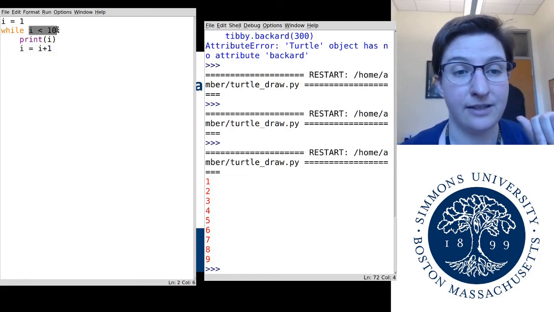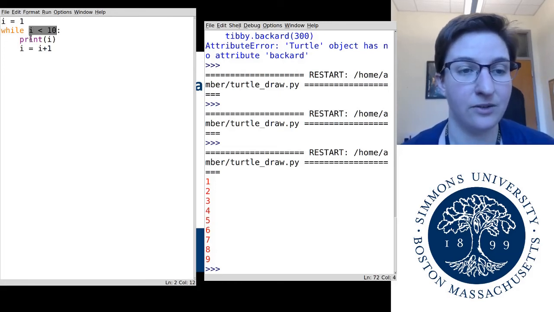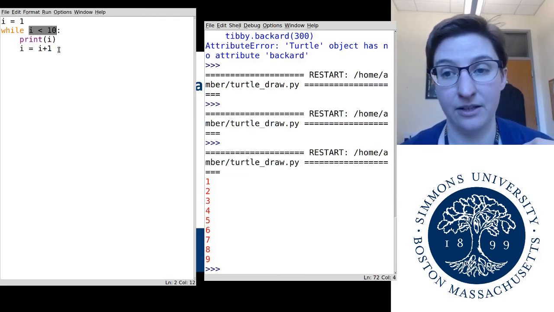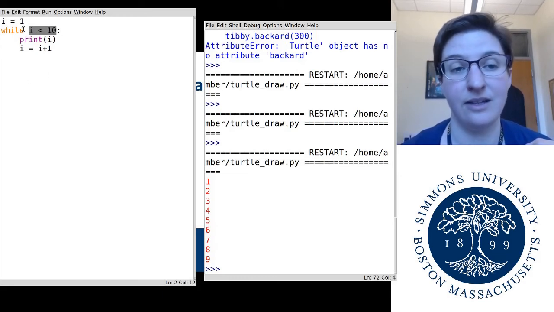Remember, it's been updated. It's not 1 anymore, it's 2. So is 2 less than 10? Well, yeah, it's still a small number, right? So while 2 is less than 10, all right, that is true. So we're going to go in the loop, and we're going to print 2, and then we're going to increment I to become 3. And we're just going to keep going until this statement is no longer true.